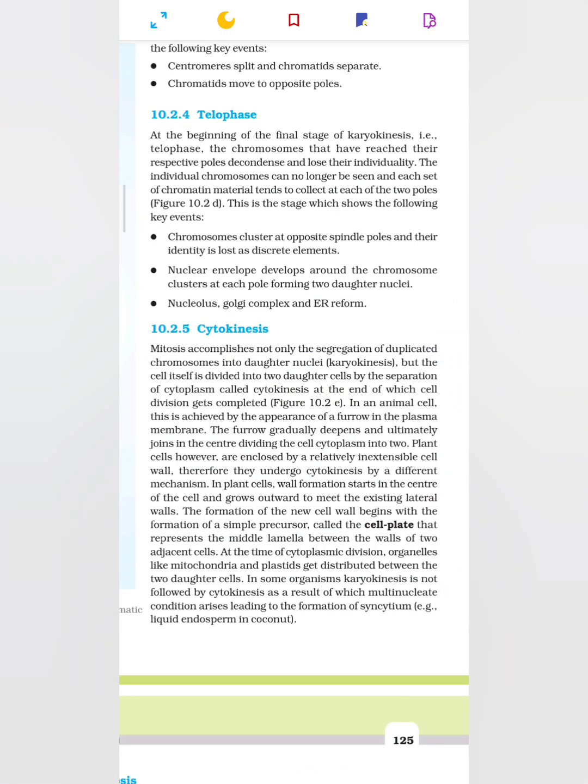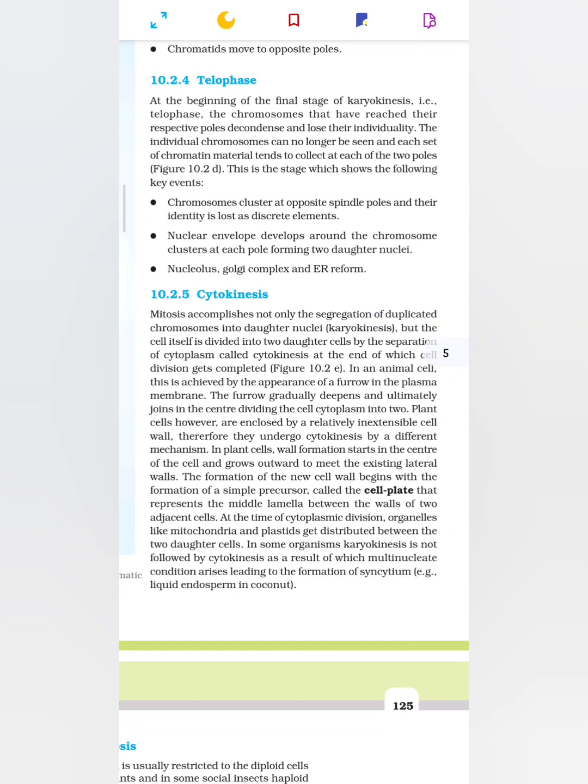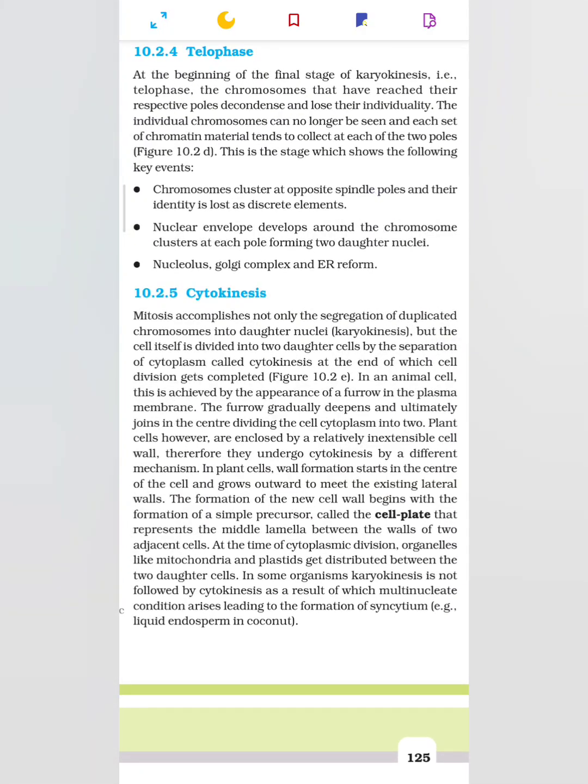This is the stage which shows the following key events. Chromosomes cluster at opposite spindle poles and their identity is lost as discrete elements. Nuclear envelope develops around the chromosome clusters at each pole, forming two daughter nuclei. Nucleolus, Golgi complex and endoplasmic reticulum reform.